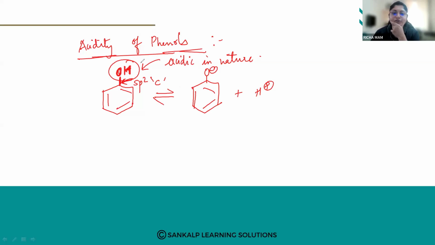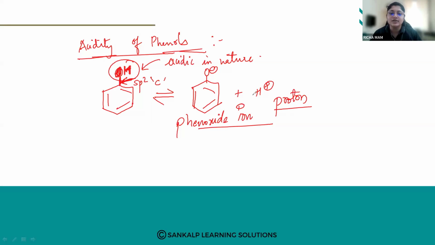We know that the acidic behavior of phenol is due to the presence of the OH group. This OH group is attached to a sp2 hybridized carbon, and this sp2 hybridized carbon is more electronegative. As a result, the polarity of the OH bond increases. So when you put phenol in the aqueous solution, it will split into a phenoxide ion, and a proton is released. So this is about the acidity of phenol.